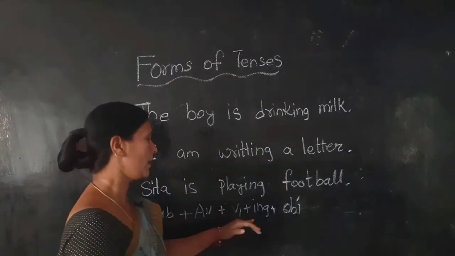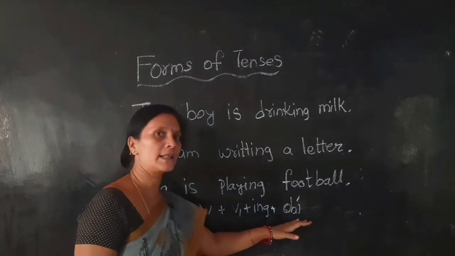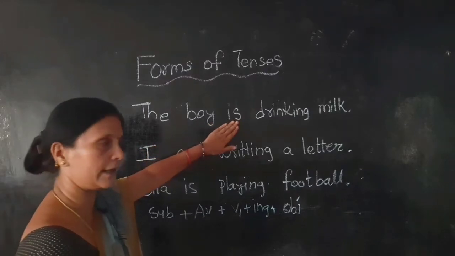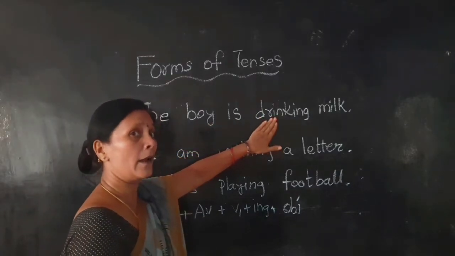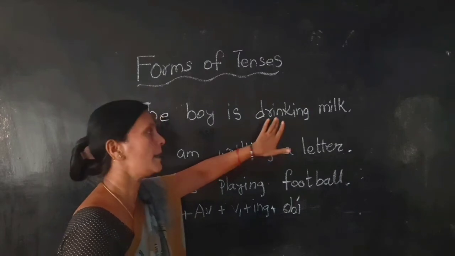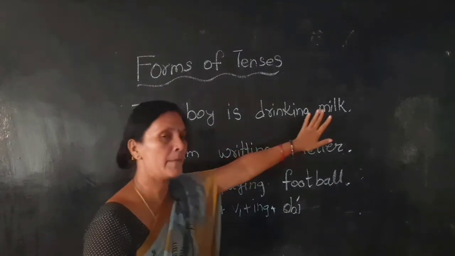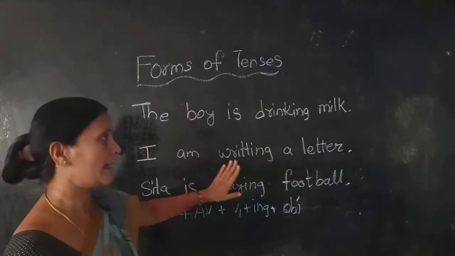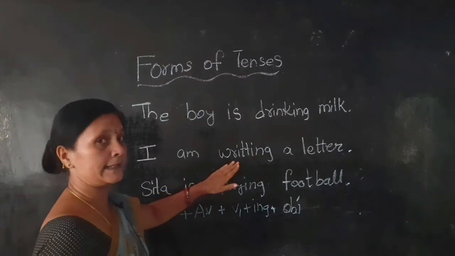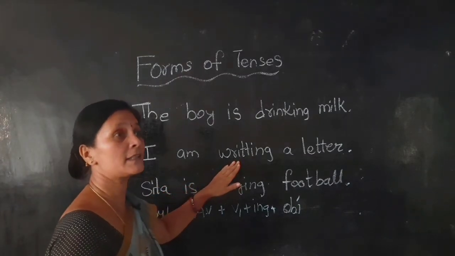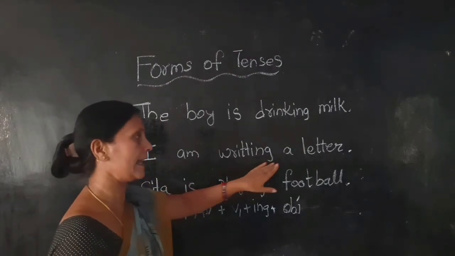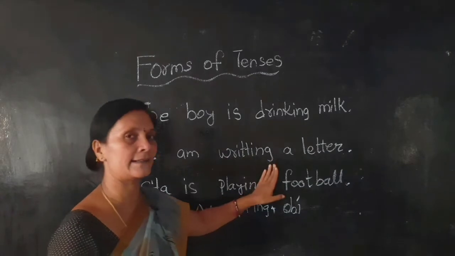Subject, auxiliary verb, V1 plus ING, plus object. Here see in the example, the boy is the subject, is is the auxiliary verb, drinking is V1 plus ING. Drink is V1, the present form of the verb, plus ING. Drinking milk. I am writing a letter. Am is the auxiliary verb plus writing. Write is the main verb, V1, present form of the verb, plus ING. Write plus ing, a letter. I am writing a letter.